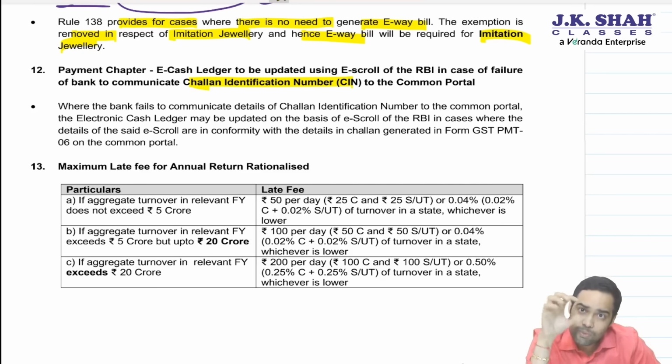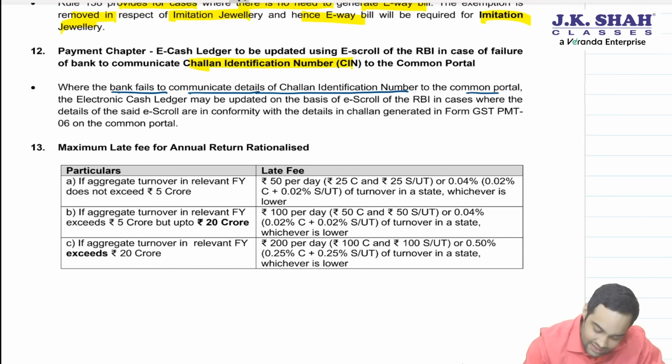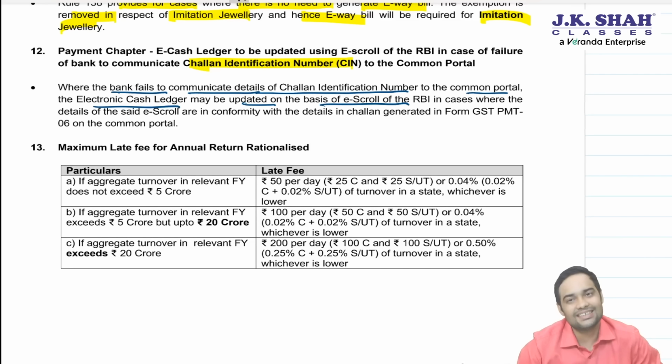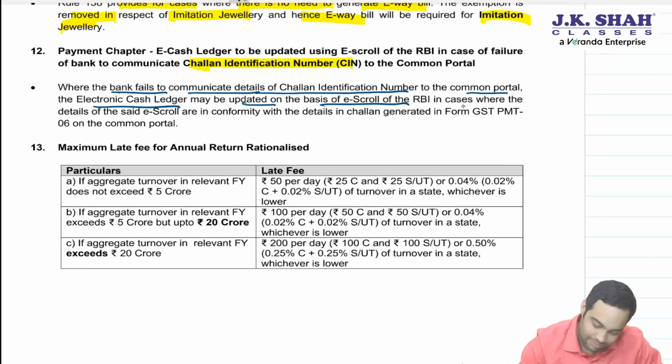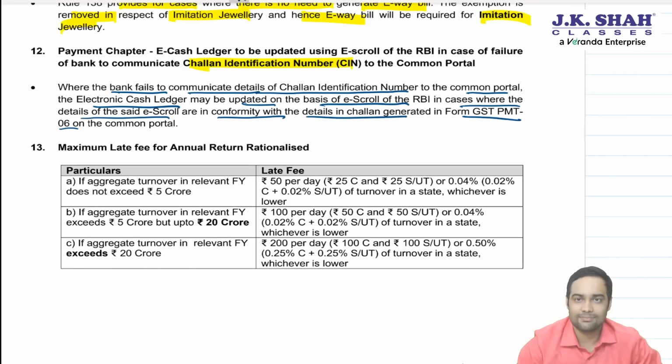Let's see. Where the bank fails to communicate details of CIN to the common portal, the eCash ledger may be updated on the basis of e-scroll of RBI in cases where details of said e-scroll are in conformity with the challan generated in form PMT-06. Because you generate a challan, there you get a CPIN, common portal identification number.